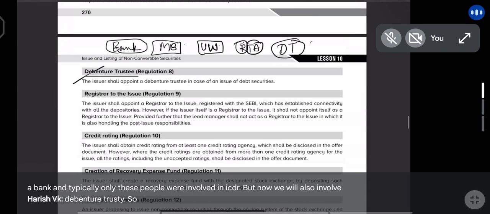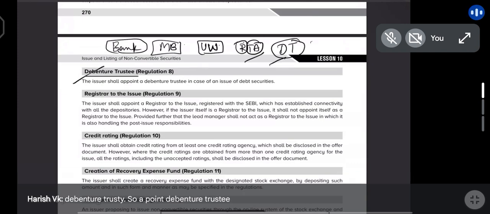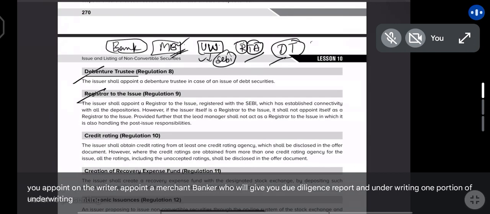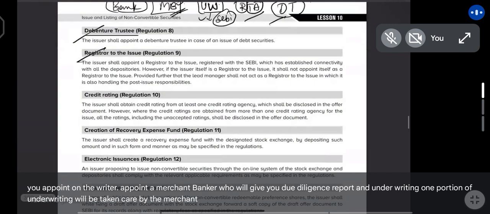So appoint debenture trustee, appoint RTA, ensure that if underwriting is required by SEBI, only then you appoint underwriter. Appoint a merchant banker who will give you due diligence report, and writing one portion of underwriting will be taken care of by the merchant banker.